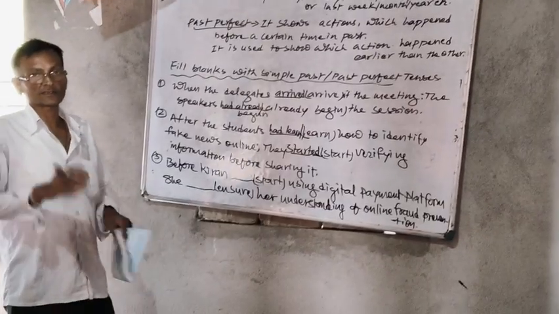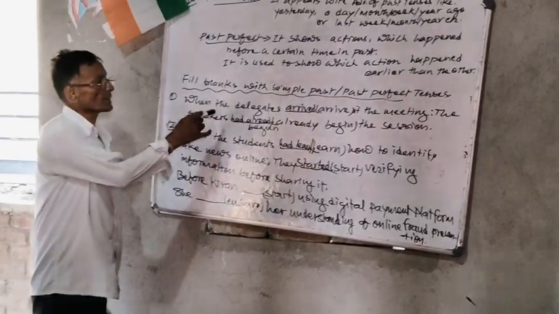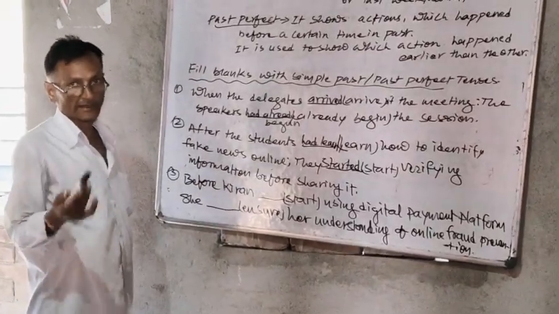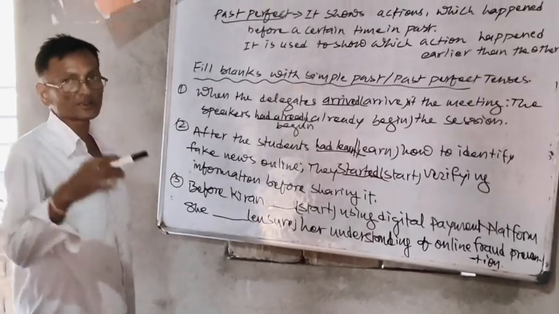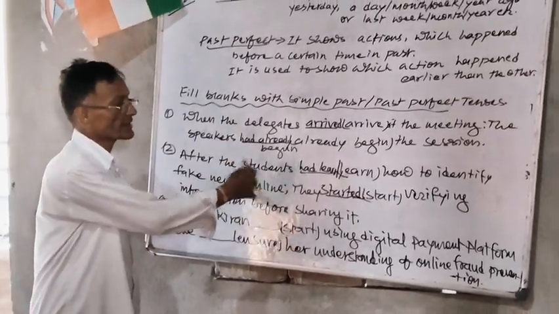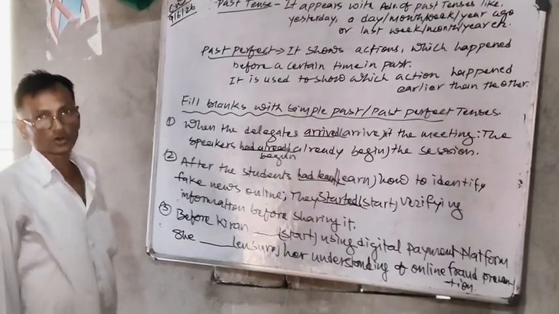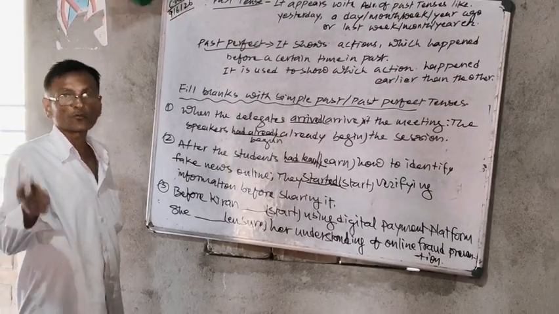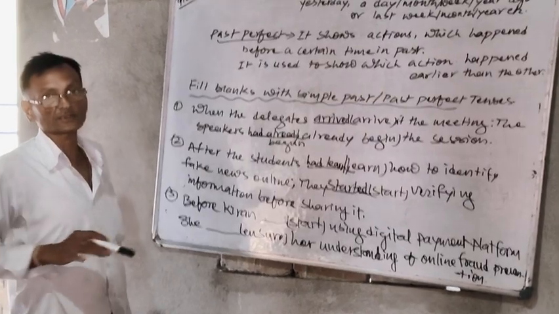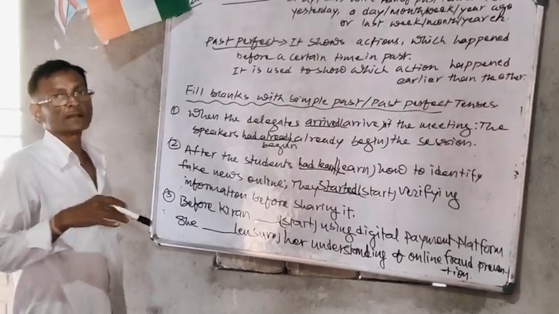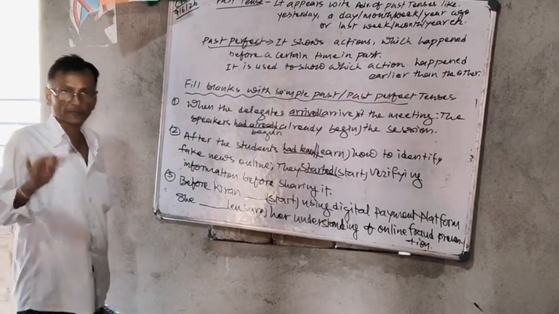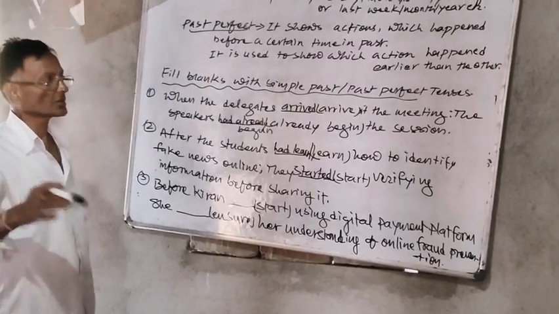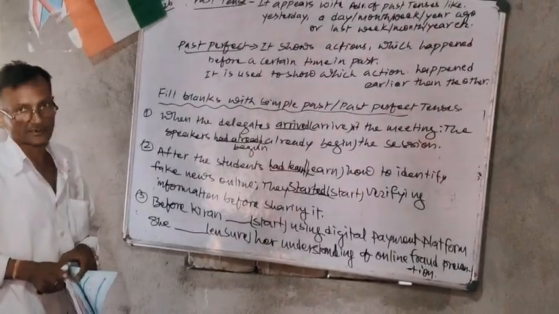We can understand that the coming of the delegates was the later action, and earlier the speakers had already started the session. So the things which started earlier take the past perfect form, and things which came after a certain thing, there we have to use simple past tense.